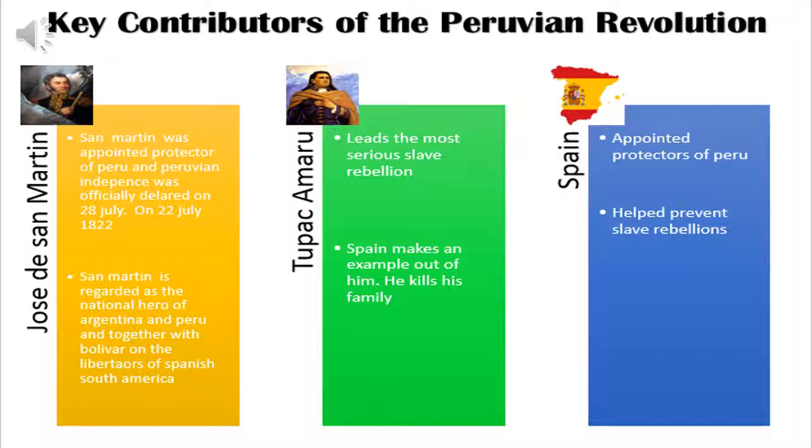San Martin. San Martin was appointed protector of Peru, and Peruvian independence was officially declared on July 28th, 1821. San Martin is regarded as the national hero of Argentina and Peru, and together with Bolivar, one of the liberators of Spanish South America. Tupac Amaru. Tupac leads the most serious slave rebellion. Spain makes an example out of him and kills his family.